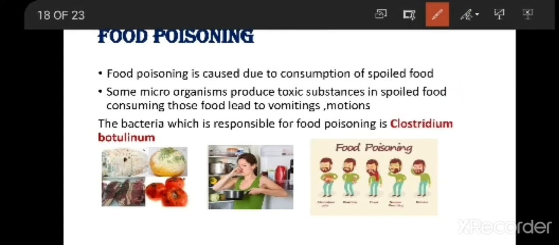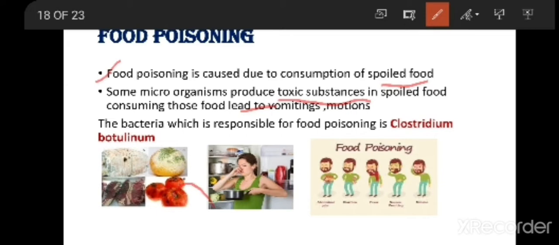Now, talking about food poisoning. You all might have seen in the news that a few people have consumed some spoiled food and were admitted to hospitals. So what is food poisoning? Food poisoning is caused due to the consumption of spoiled food. Some microorganisms produce toxic substances, that is, harmful substances, in food. Consuming that food leads to vomiting and loose motions.